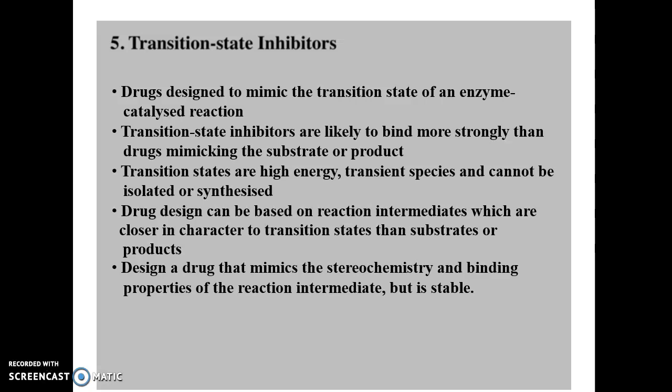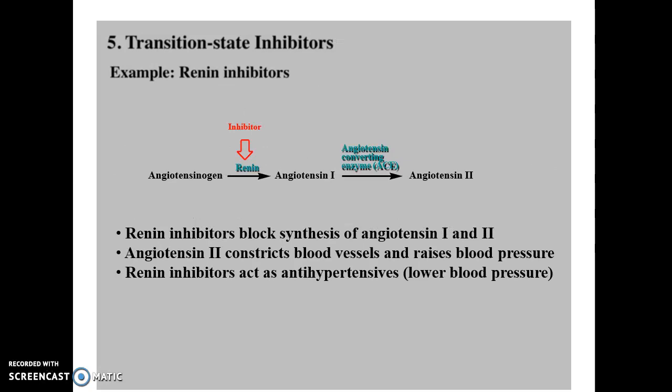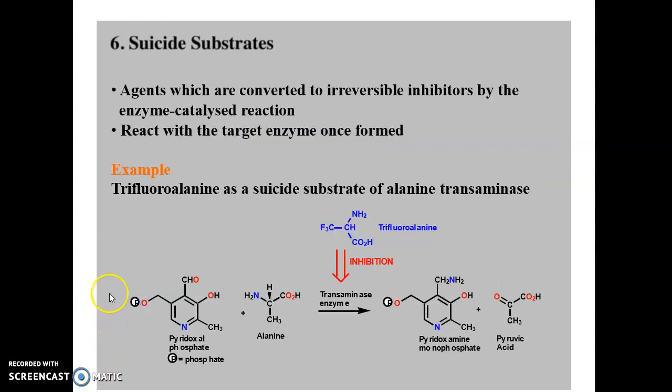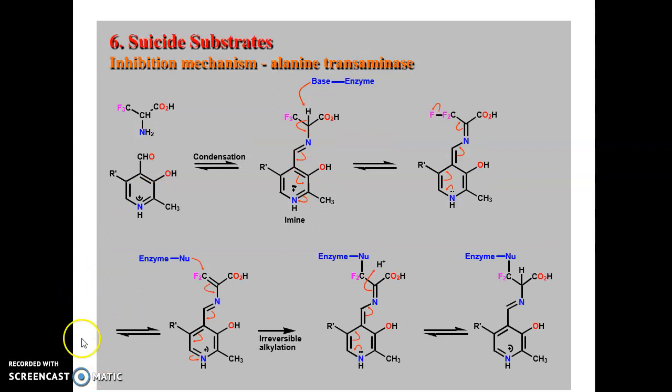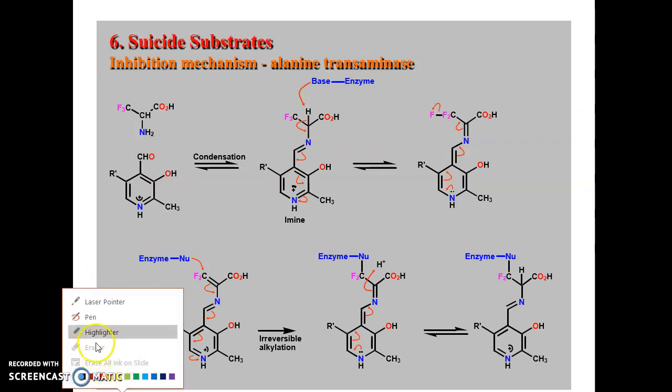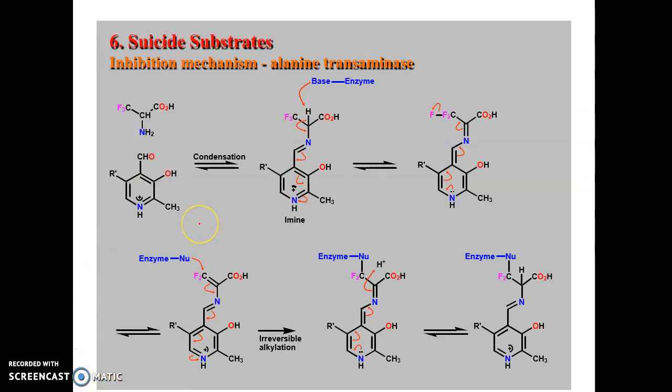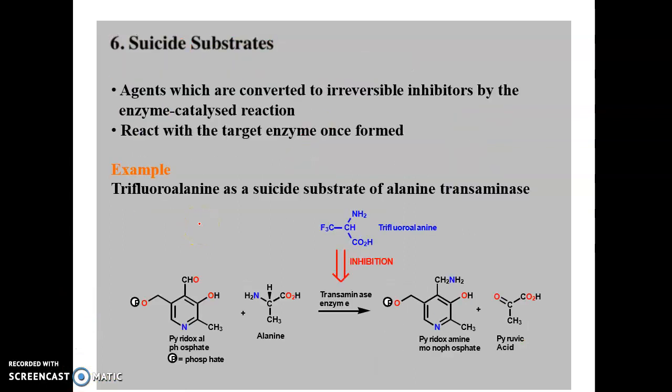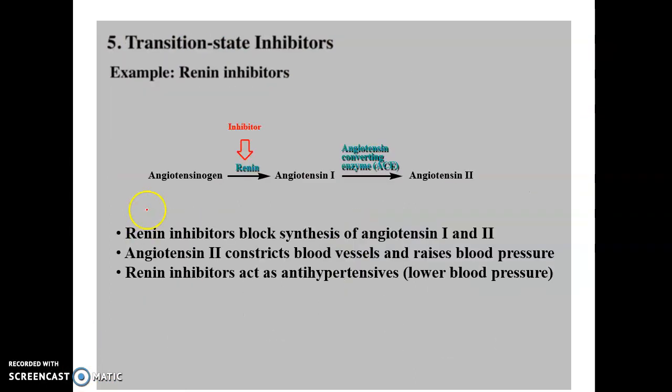Then I will show you the diagrammatic representation. Like this, what you observe is that first there is angiotensinogen. I will take the pen.